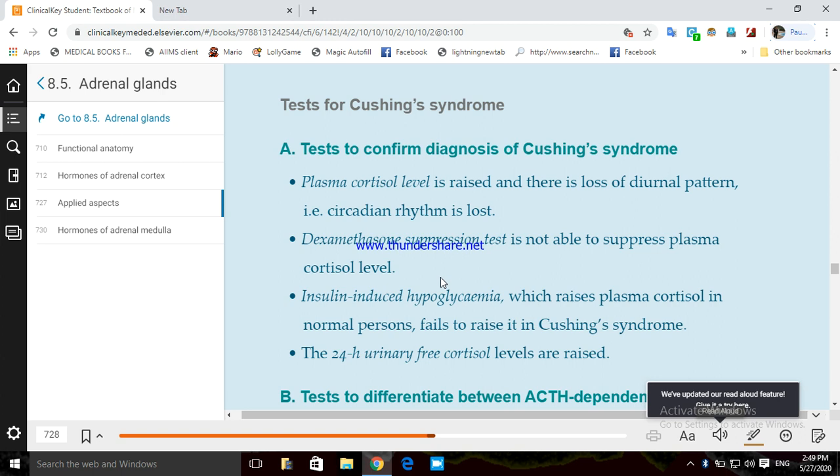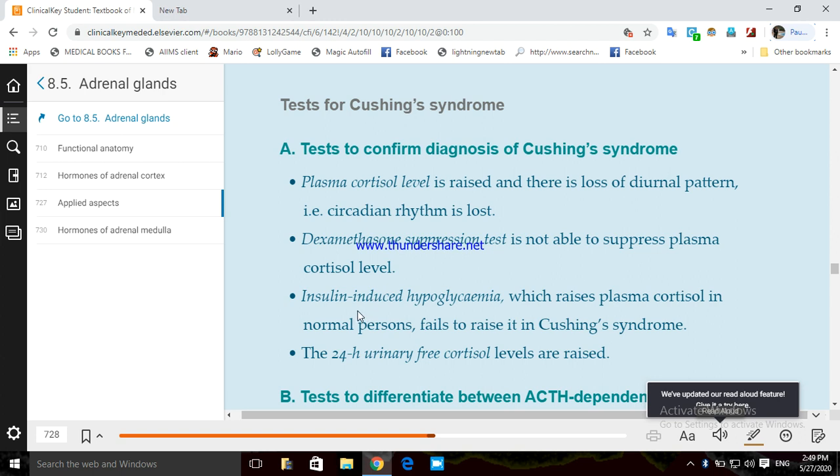But after giving dexamethasone, if we test the plasma and find that it is not suppressing the plasma cortisol level, in fact plasma cortisol is increasing, we can say that this is Cushing syndrome, excessive glucocorticoid secretion or excessive corticosteroid secretion.